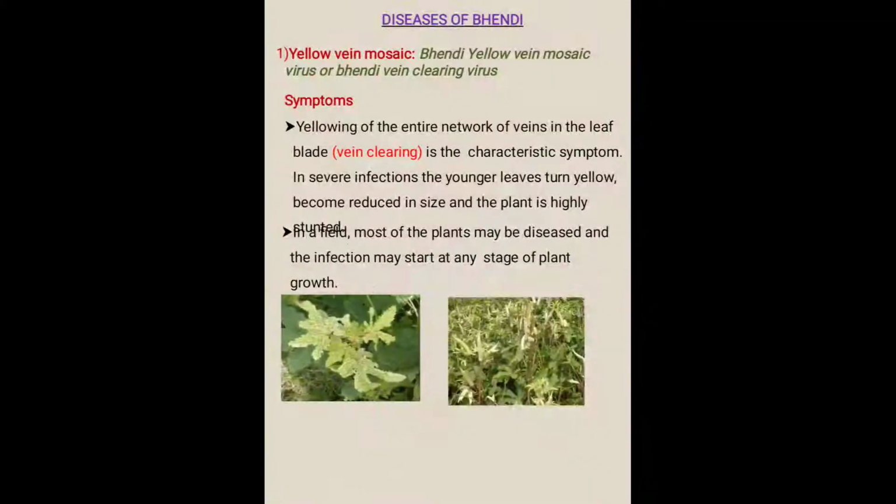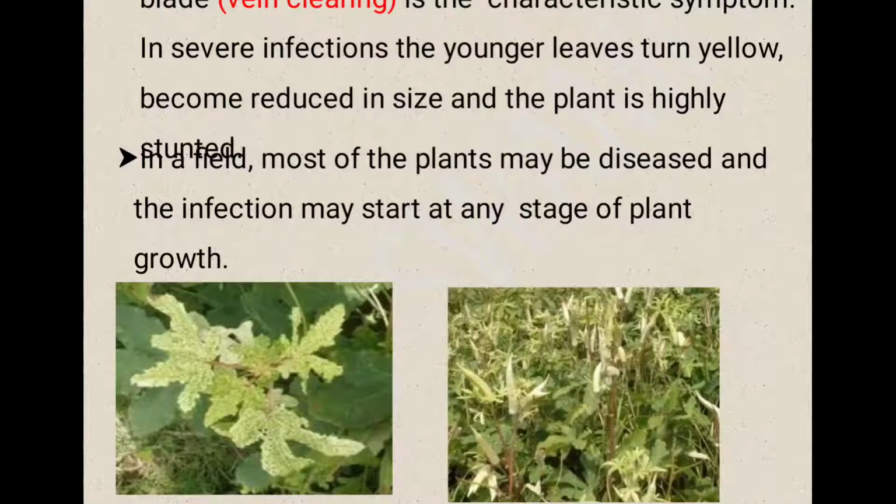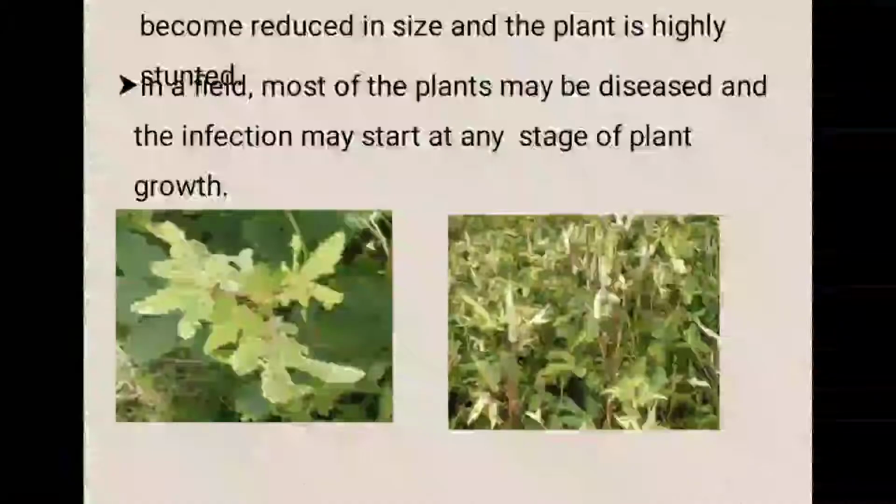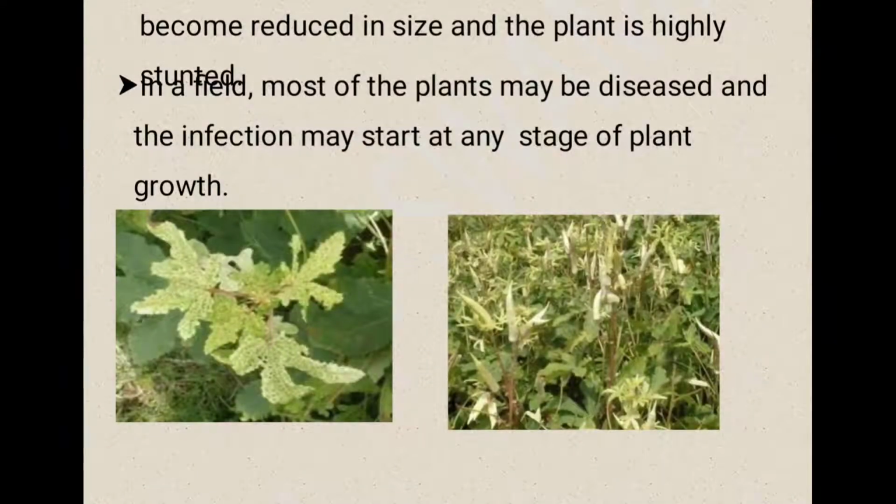Here you can see in this picture the veins are cleared and become yellowish in appearance. You can see this portion of the leaf, you can observe that it is yellowish in color. Mainly the veins become cleared, means the green portion of the veins has disappeared. That is the main or characteristic symptom.